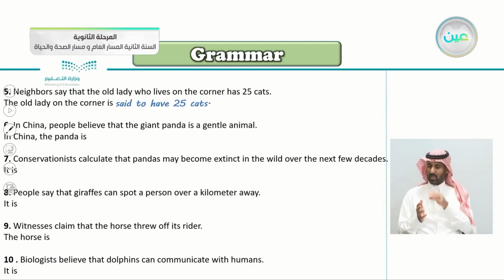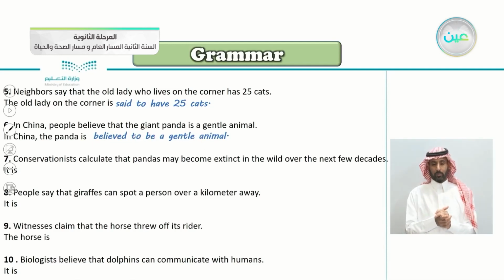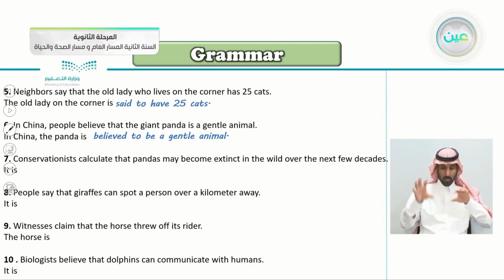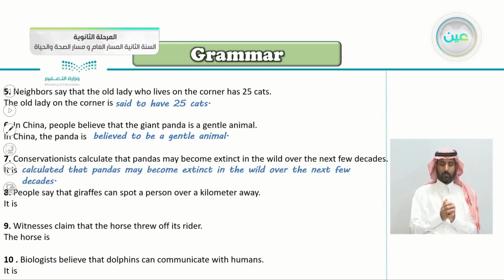Number 6, in China, people believe, so now we know what to write, that the giant panda is a gentle animal. So in China, the panda is, yes, believed to be a gentle animal. Conservationists calculate that pandas may become extinct in the wild over the next few decades. So it is, yes, it is calculated that pandas may become extinct in the wild over the next few decades.